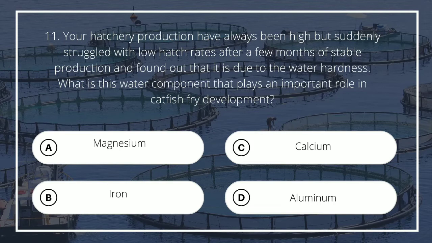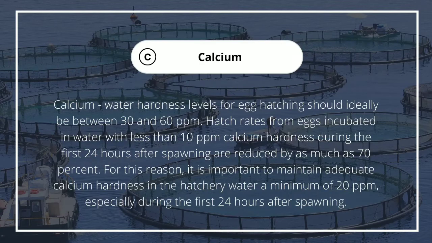What is this water component that plays an important role in catfish fry development? A. Magnesium, B. Iron, C. Calcium, D. Aluminum. The answer is C. Calcium. Water hardness levels for egg hatching should ideally be between 30 and 60 ppm.